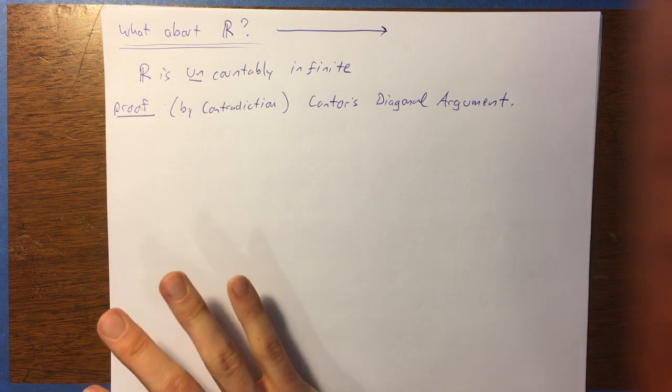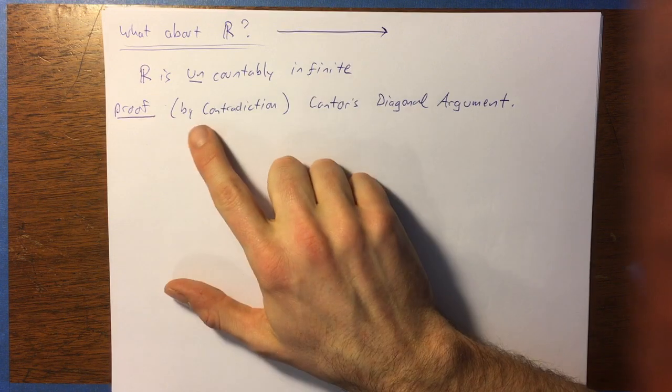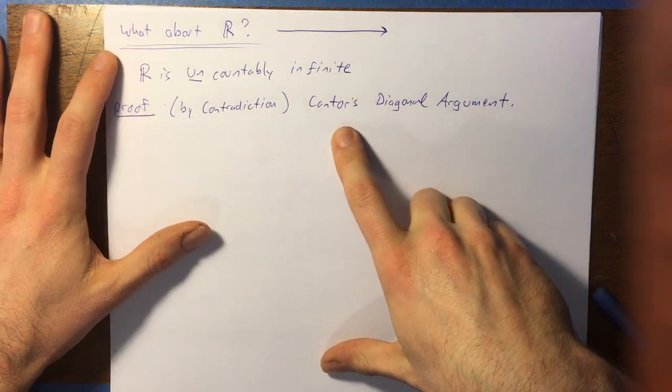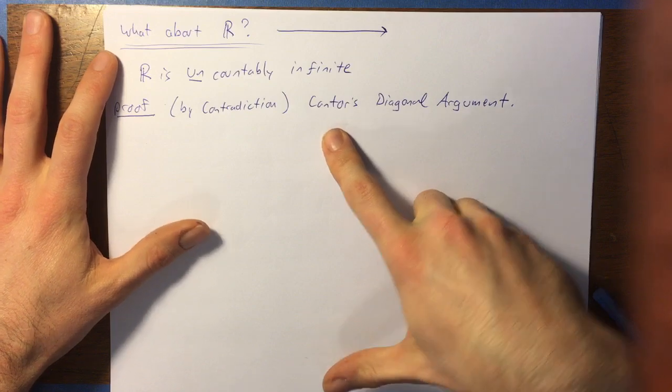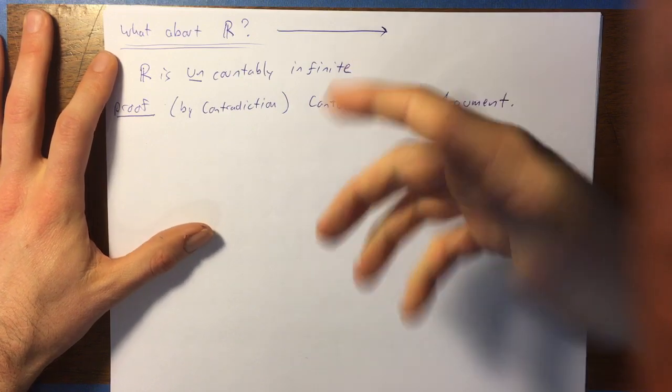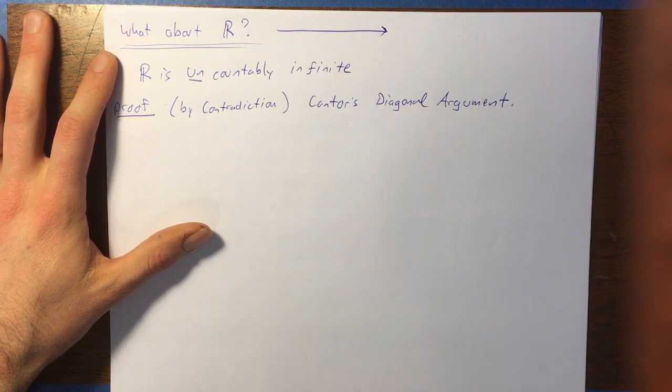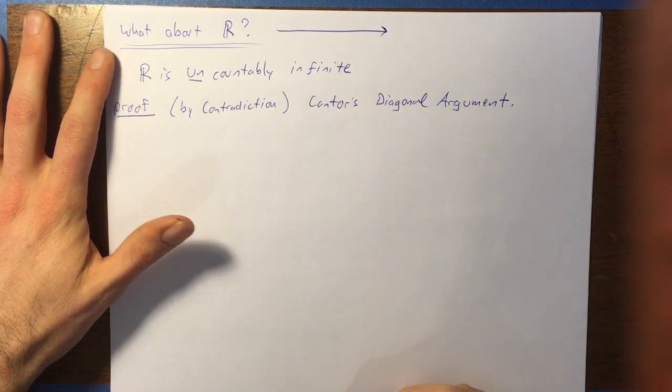So I'm going to show you a proof of that. This is a proof which is going to use the strategy of proving by contradiction. And this proof was first published by Georg Cantor, who I mentioned as sort of like the granddaddy of set theory in general. And so it is sometimes referred to as Cantor's diagonal argument.